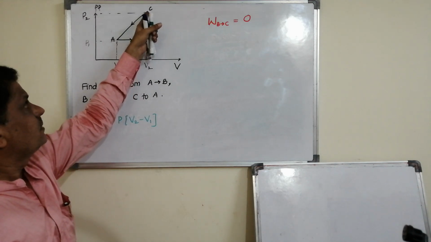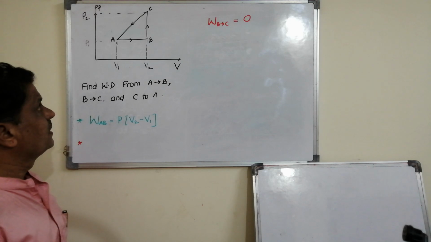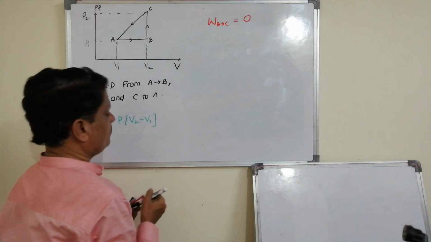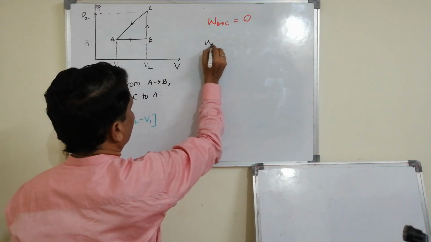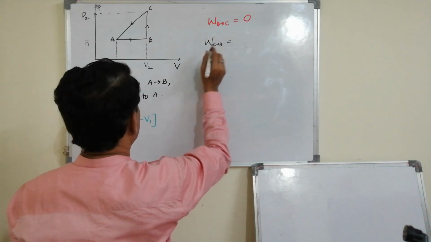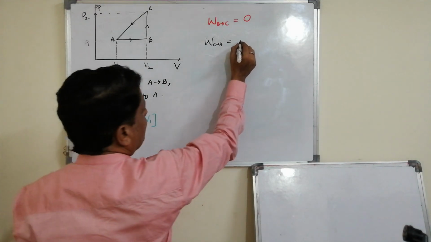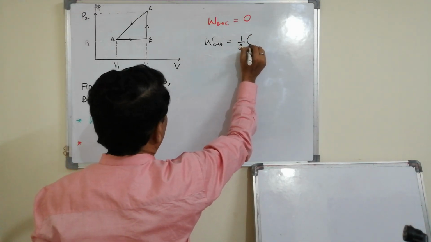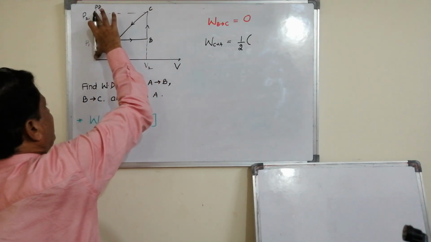And from C to A, work done from C to A. You know that it is like a trapezium. Area of a trapezium is half into the sum of parallel sides. This is P1, this is P2.